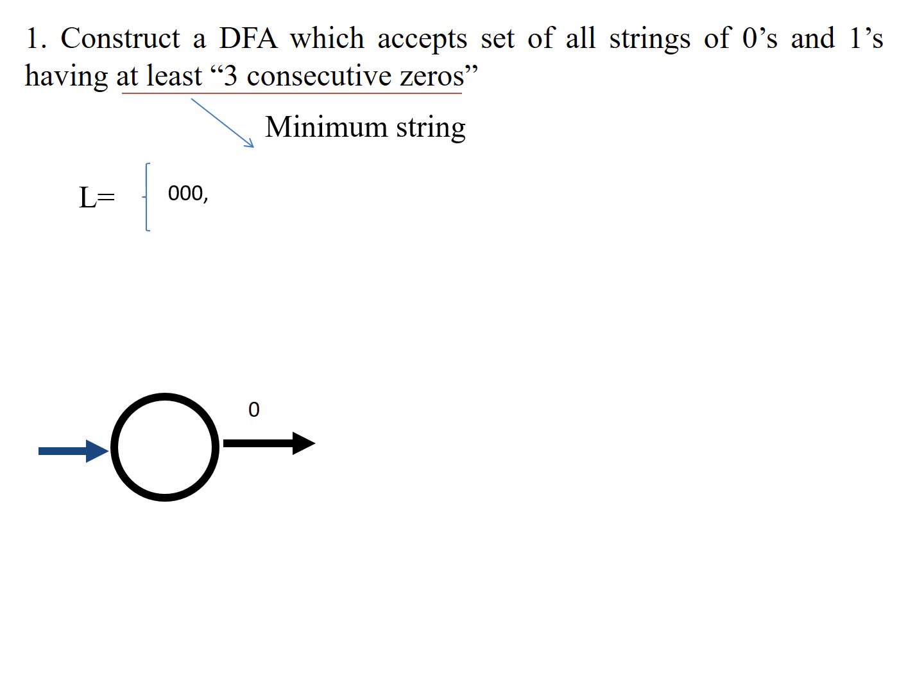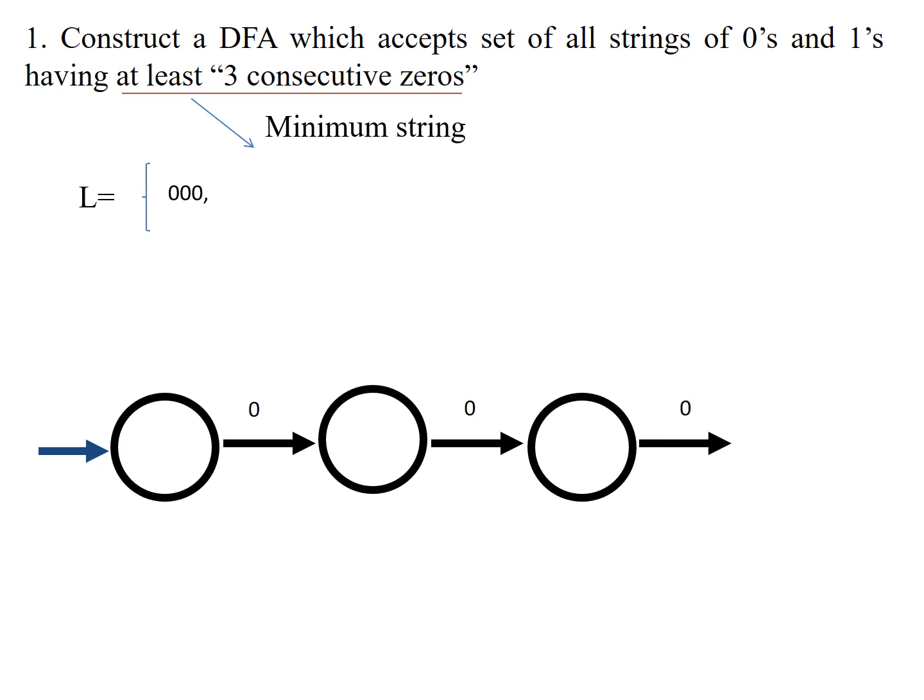On 0 it will go to the next state. The next input is also 0, so I accept it and it goes to the next state. Finally we have one more 0, which also goes to the next state.